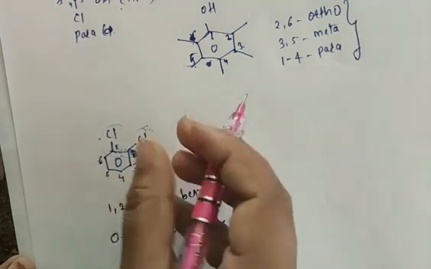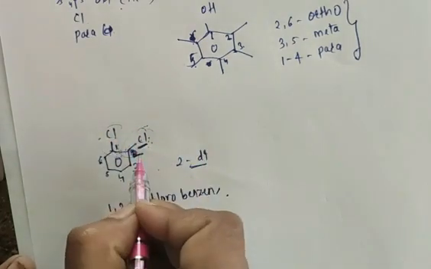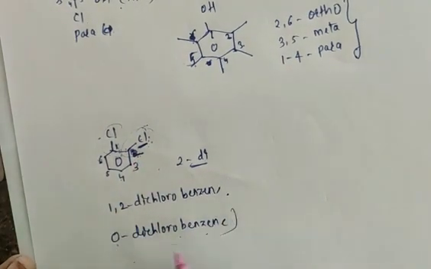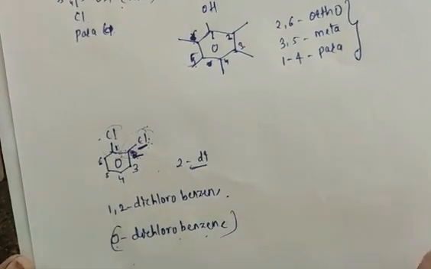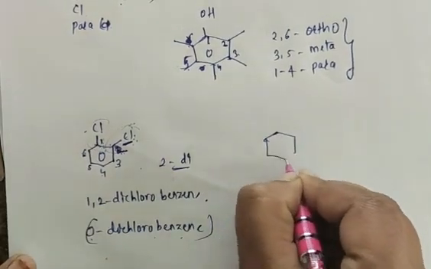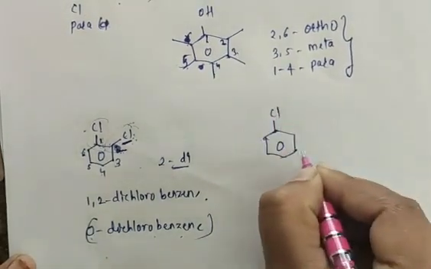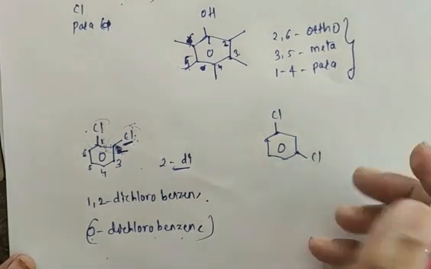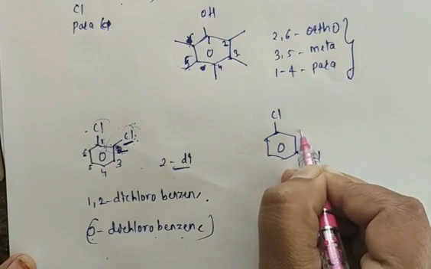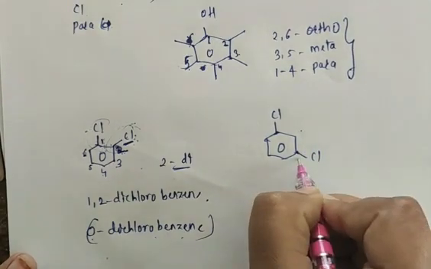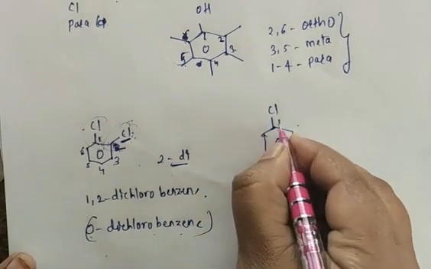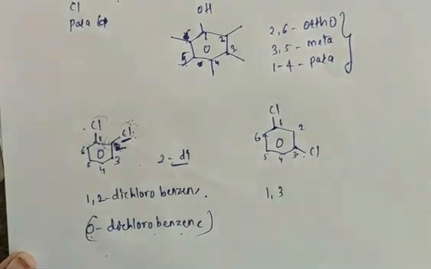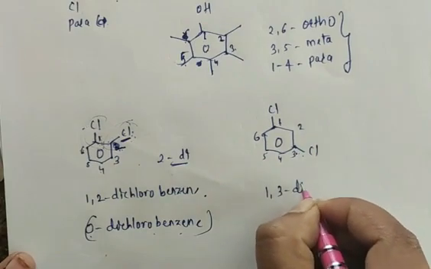At ortho position we have Cl, and we have two Cl groups here, so we should write dichloro. So which position is chlorine present at? Chlorine is present at ortho position, so ortho dichlorobenzene. This is also called ortho dichlorobenzene. Suppose we have a benzene ring here and we have one Cl here and one Cl here. Now tell me at which position chlorine will be present. So this is the ortho position, we don't have any chlorine, but if I go for the meta position, we have a chlorine group. So 1, 2, 3, 4, 5, 6. At 1 and 3rd position we have 2 chlorine groups.